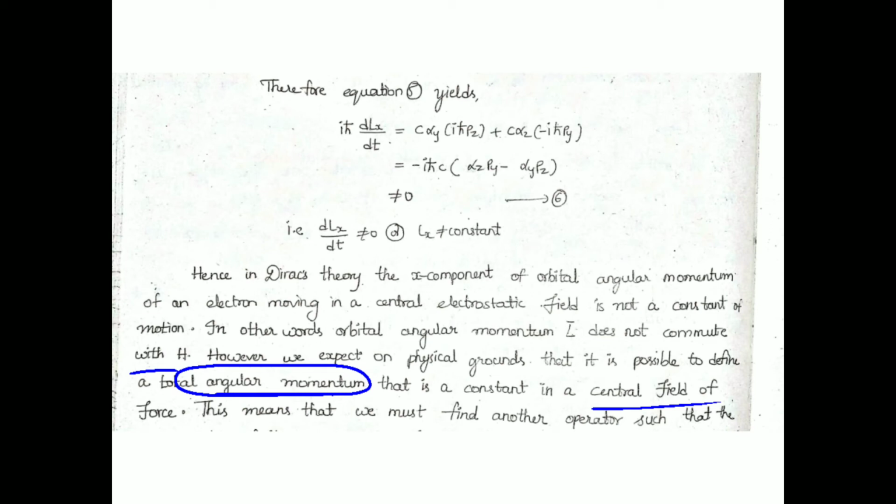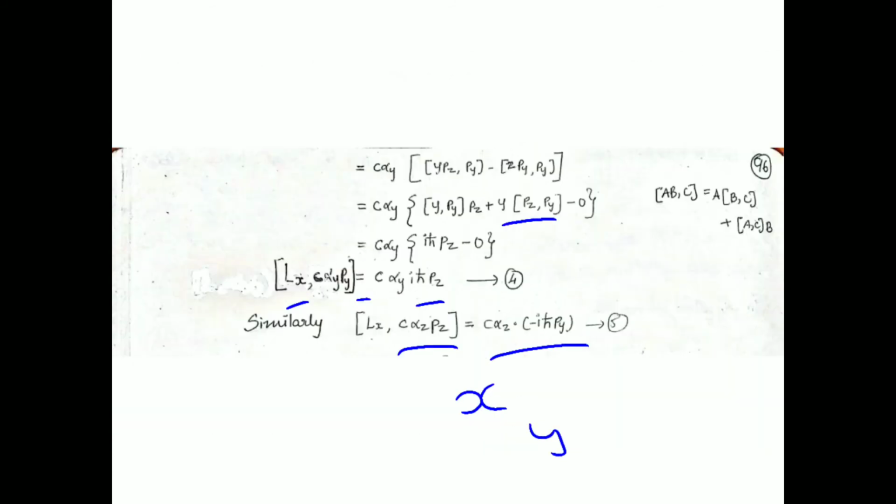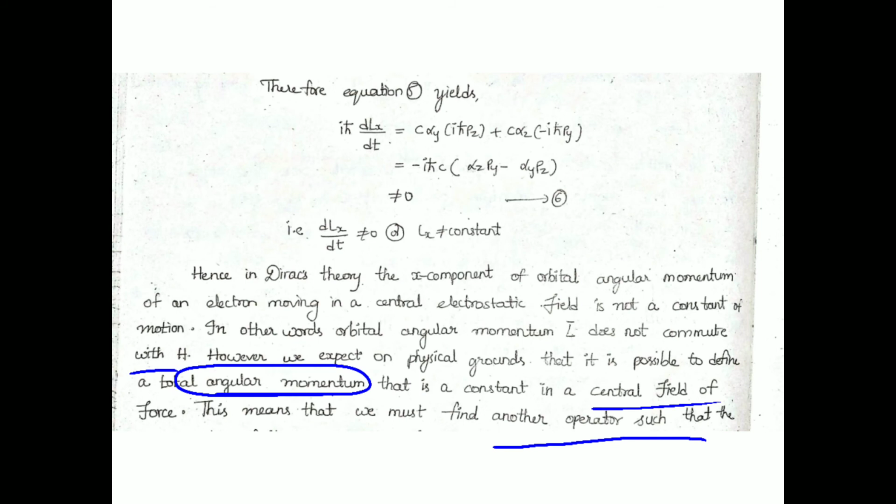This means that we must find another operator such that the commutator of its x component with H is exactly equal and opposite to the right hand side of equation 5, the right hand side of equation 6. So the differentiation of another quantity must be exactly equal to this, but opposite in sign.